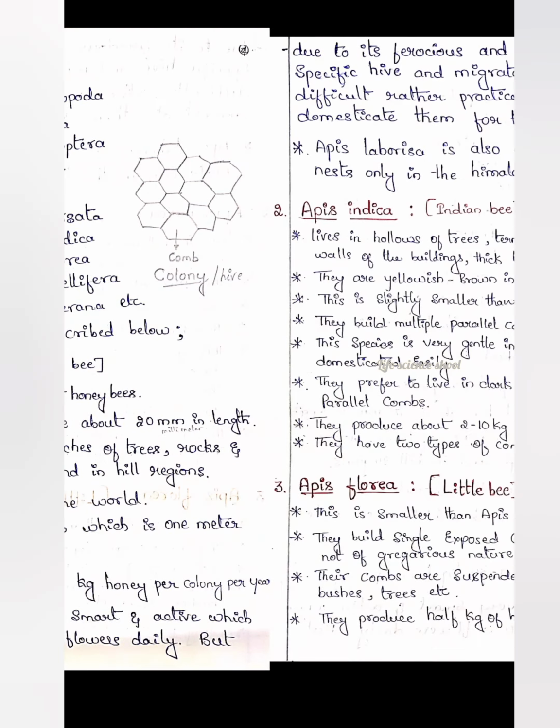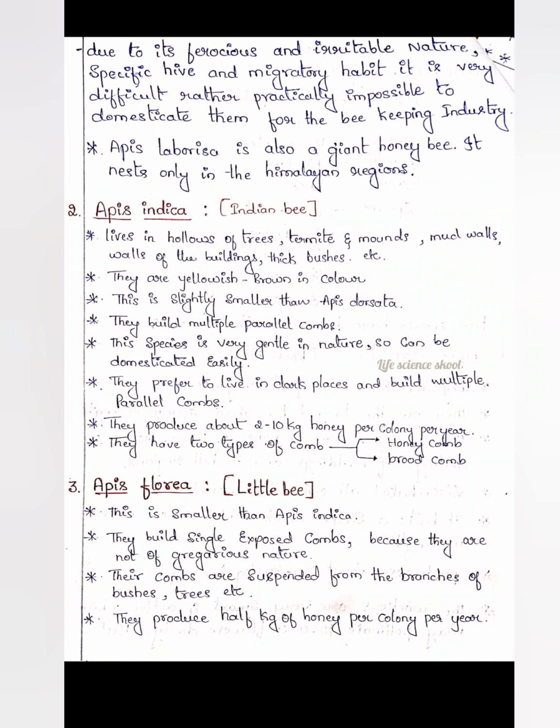But moving on to the next slide, due to its ferocious and irritable nature, means they are very ferocious and aggressive, and they irritate a lot with their sound and everything. Because of that nature, and they need a specific hive, and they have a migratory habit, it is very difficult to domesticate them. Doing apiculture of this species is very difficult.